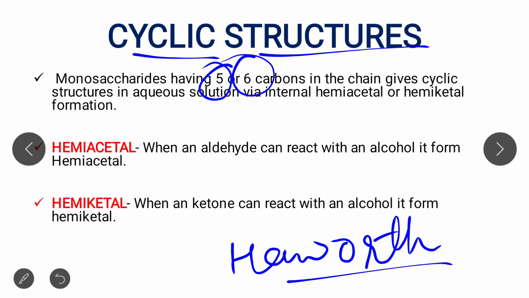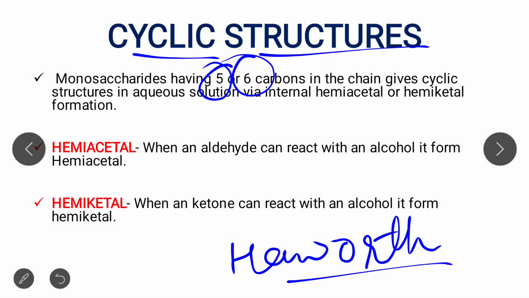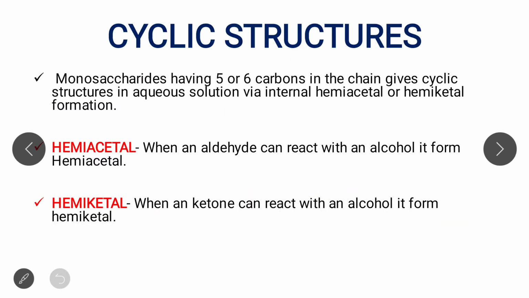Now when we put this cyclic structure in aqueous solution, an internal hemiacetal or hemiketal structure is formed. So what is a hemiacetal?